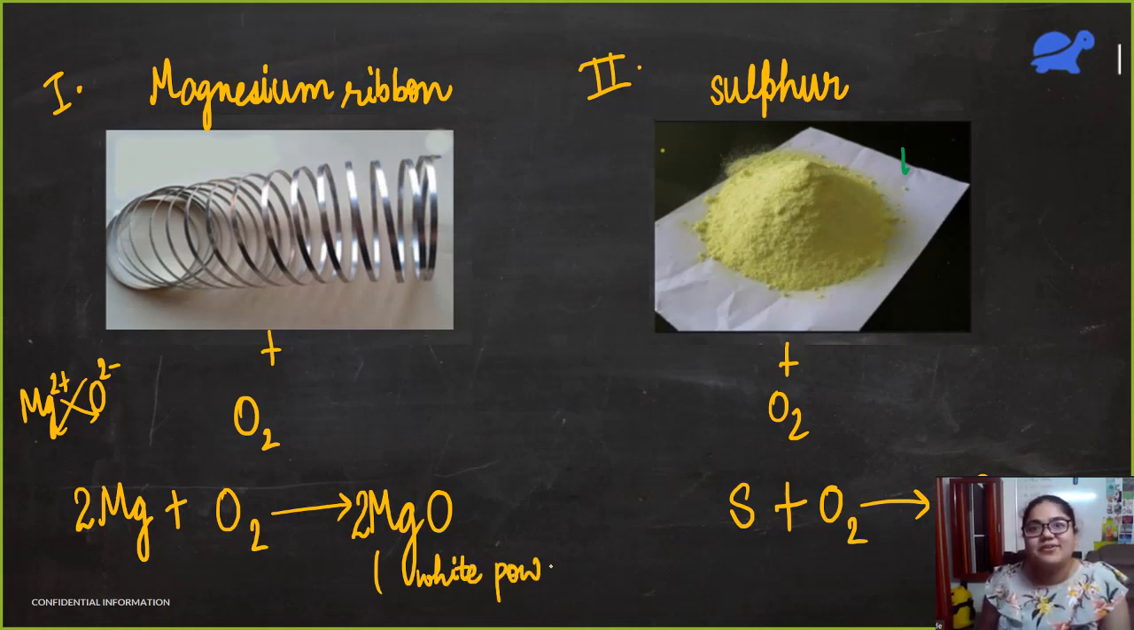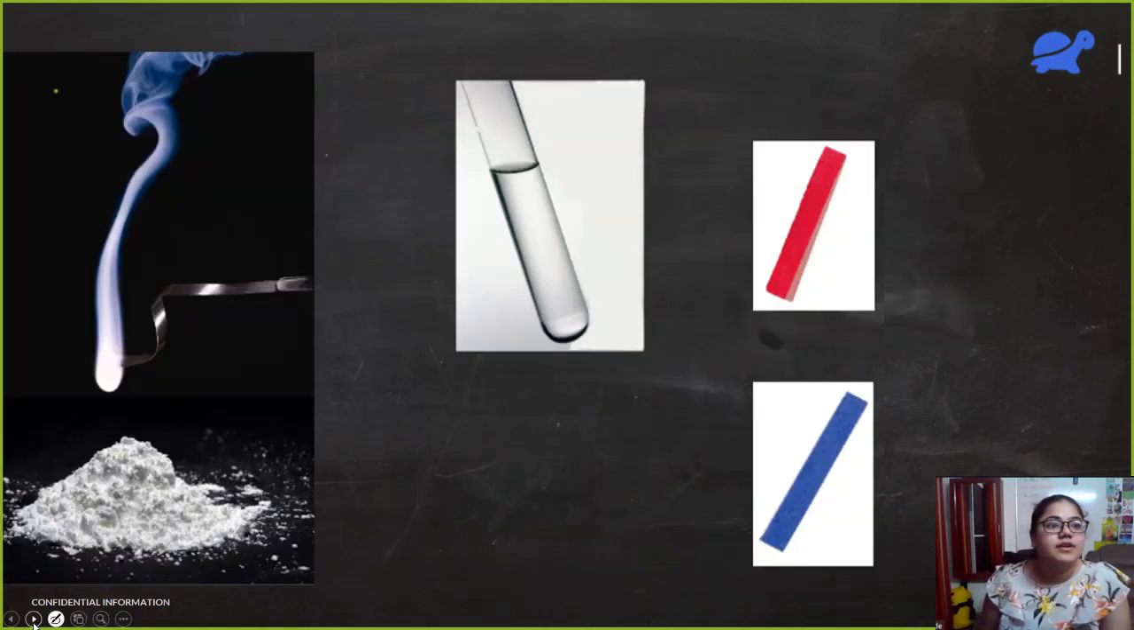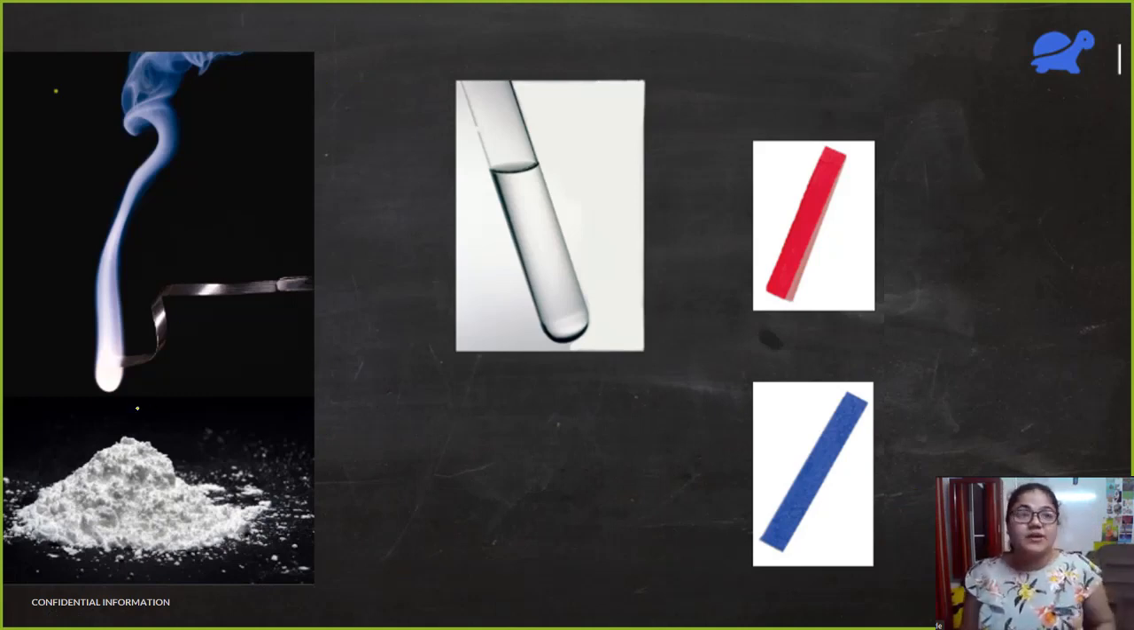Yeah, Bhumika, very good. You're right. So this is a white powder. Let's see. So we are seeing the first part now. We took magnesium ribbon and we are burning it. What we are getting is magnesium oxide, this white powder.